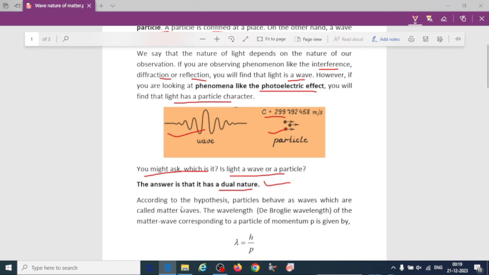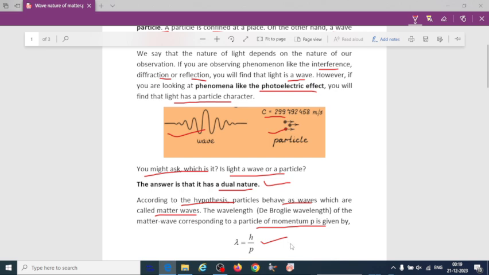According to this hypothesis, which is an assumption, particles behave as waves, which are called matter waves. The wavelength of the matter wave corresponding to a particle of momentum p is given by this formula.